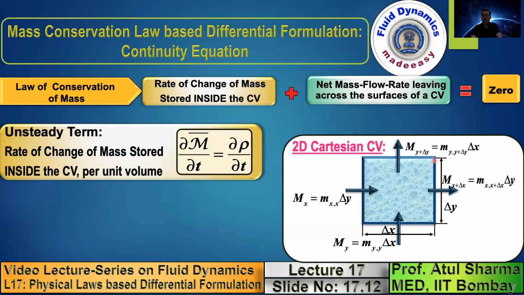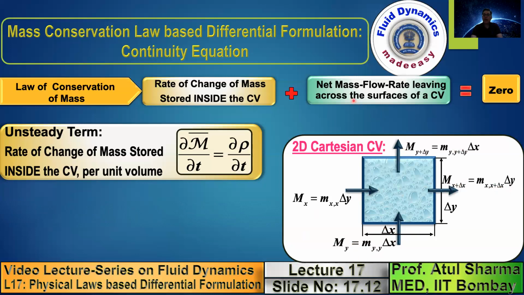So the surface area for this surface is delta y into 1. So mass flux when you multiply by surface area, which is delta y for this vertical surface, and for this vertical surface also is delta y. The product of mass flux in the x direction into delta y gives you the mass flow rate in the x direction, the mass flow rate on the right and left surfaces. Similarly, the product of mass flux in the y direction multiplied by the surface area on the bottom and top surface, that is delta x, gives you the mass flow rate.